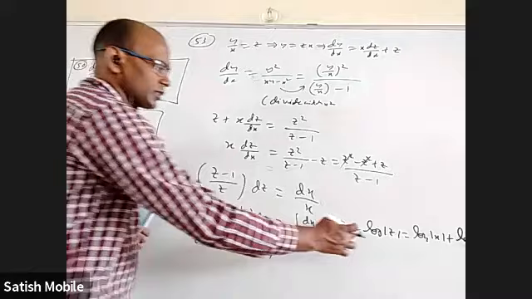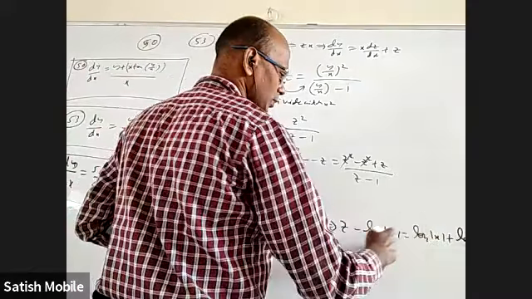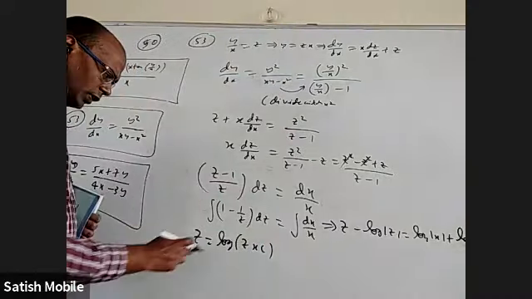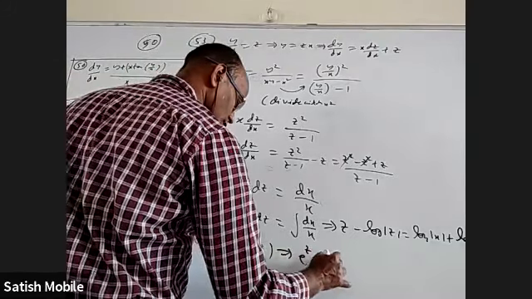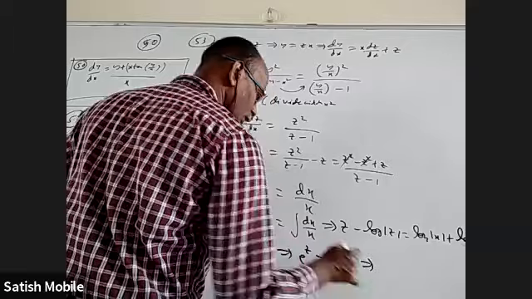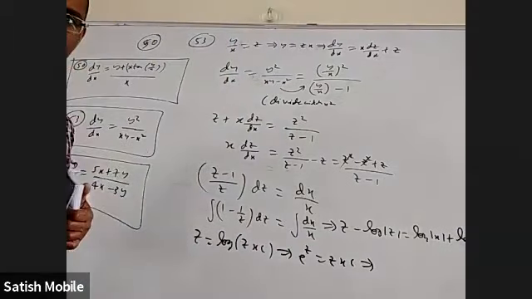Because if you send this one this side, log a plus log b plus log c is log abc. When I remove log, I'll get e power z equal to zxc. Now put z as y by x.